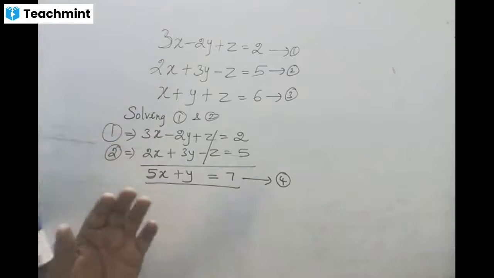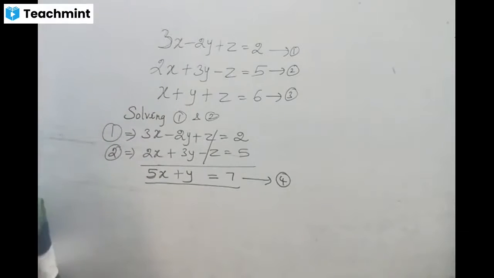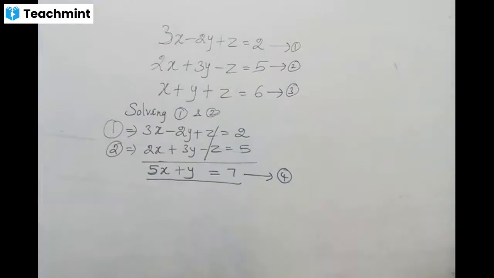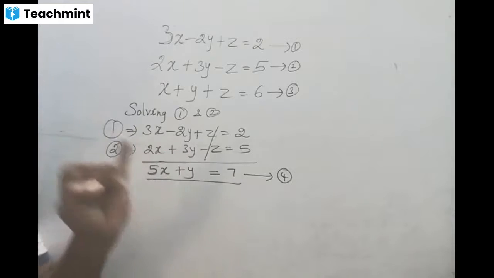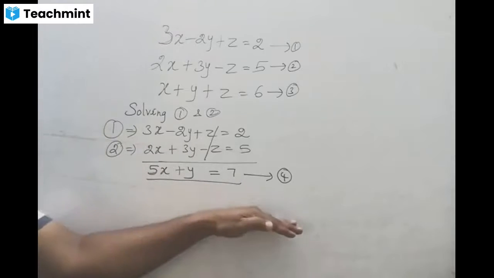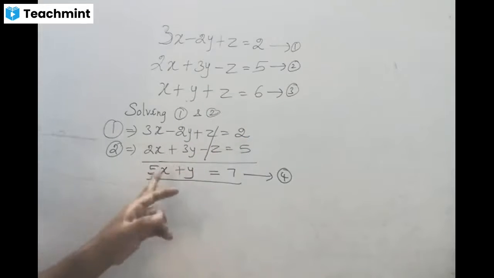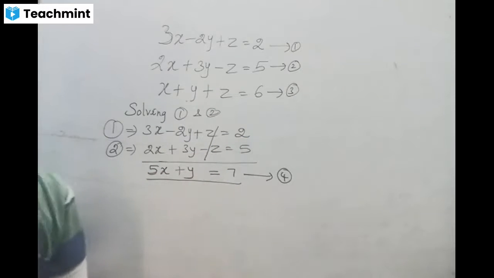Now, as per the chart, I am going to solve equations 2 and 3. Can you copy this one? Please copy, then only I can move to the next one, because the sum is very important and also long. It will take more time, but this is very important. Now we are in the first step, solving the first and second equations, and we get the fourth equation, because I already called the third one 3. So now the new equation will become 4.